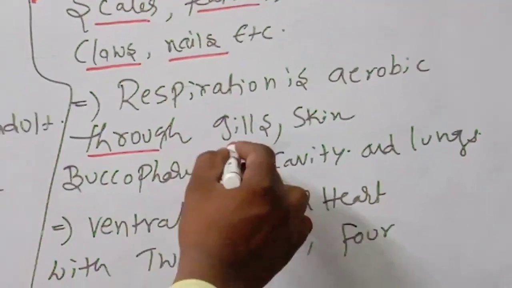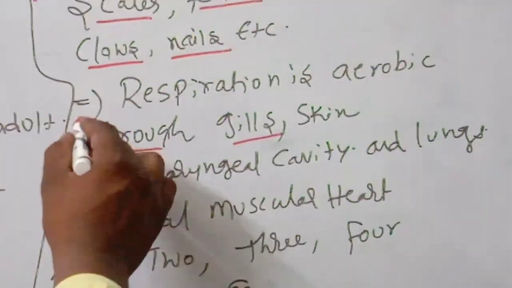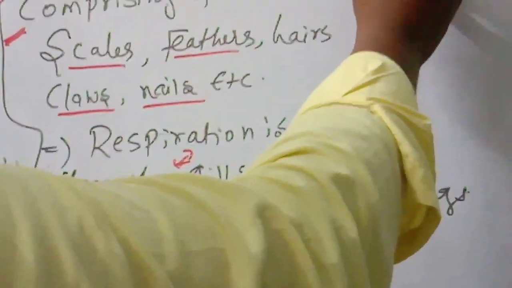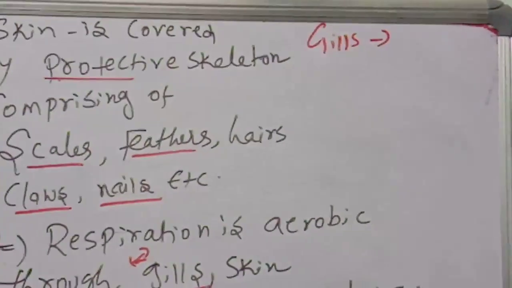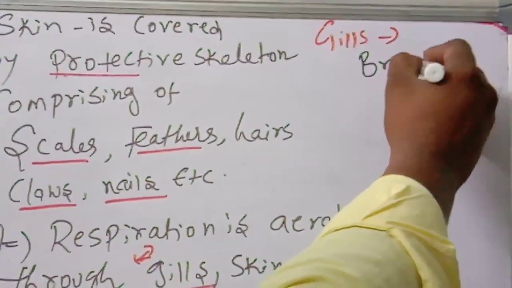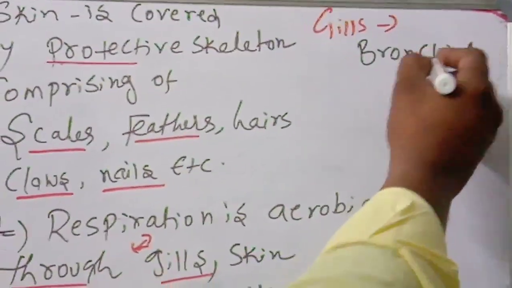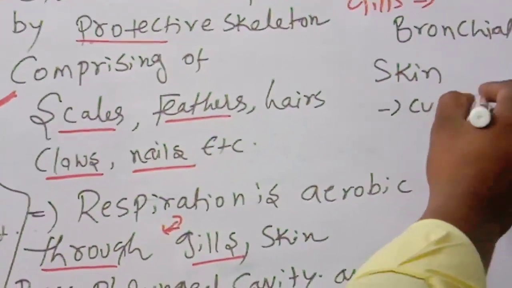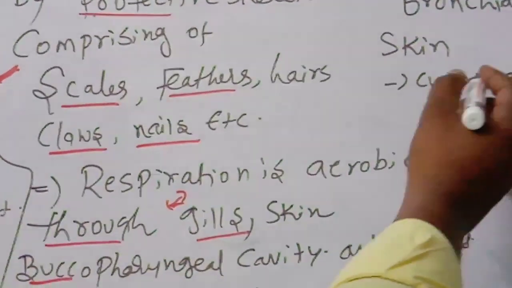Respiration is aerobic through gills, skin. Respiration through the gills is called branchial respiration. If it is through the skin, that kind of respiration is, as you know very well, cutaneous respiration.